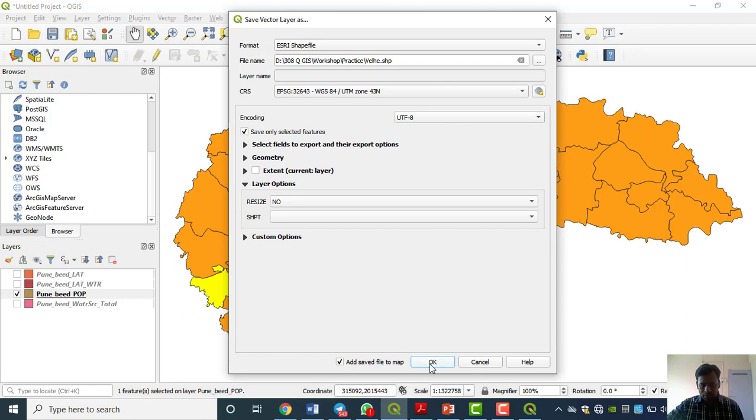Now here is one option, Add saved file to map. If it is checked, whatever we perform here will automatically appear on the map. If we uncheck it, the file will only be saved in that particular folder. But for showing purposes I want the output to be on the layer panel, and it is always better to keep it on, because whatever we are doing should appear here. Then it is easy to understand. Okay, and we'll click OK.